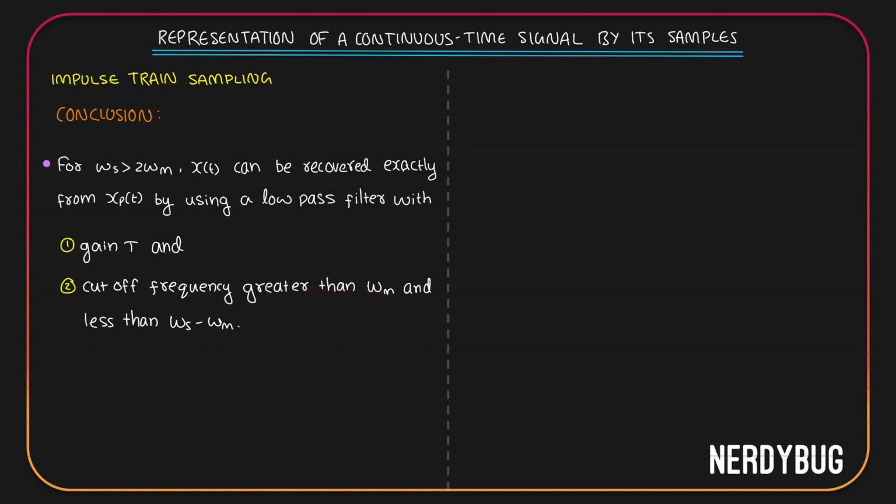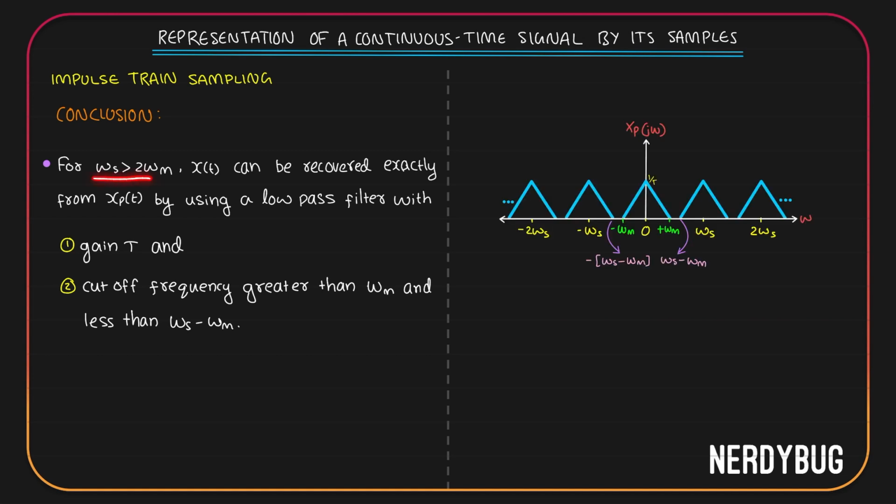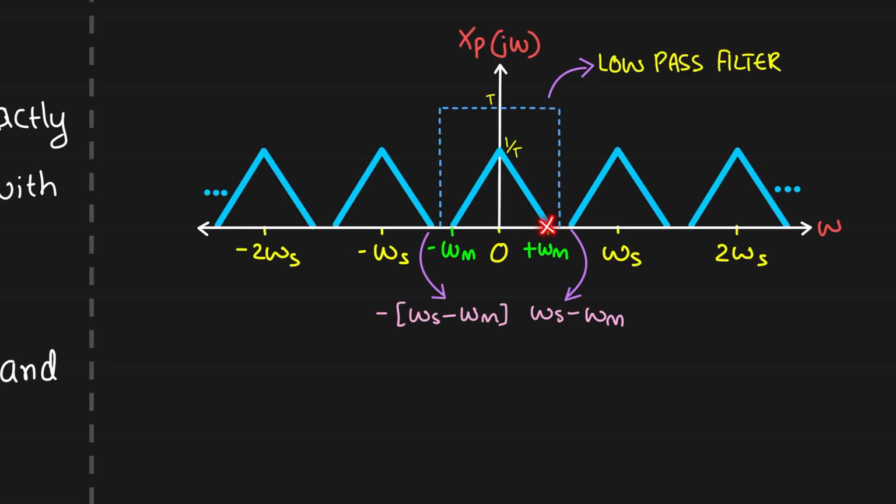Let us bring back our case 1 to understand the two conditions. In the first case, ωs is greater than 2ωm, so Xp(jω) looks like this. There is some space between every adjacent replica. We only want this one to come out of the low pass filter, so we use a low pass filter whose frequency response will look like this. Its cutoff frequency should be between this point and this point, that is between ωm and ωs minus ωm.